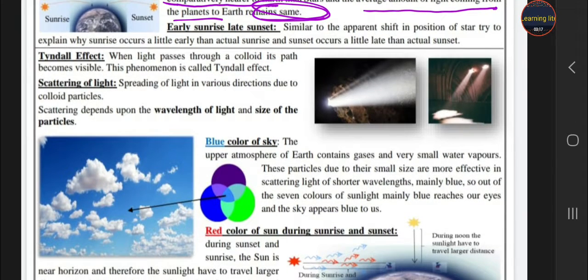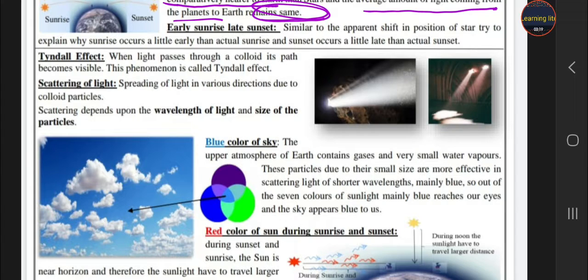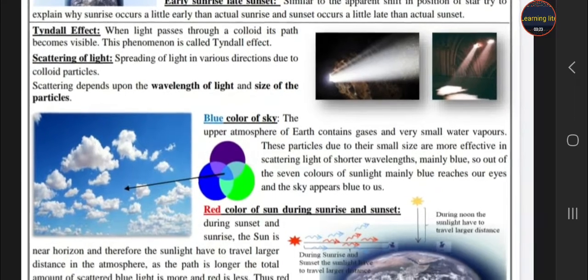Next, why is there early sunrise and late sunset? So, students, there is a similar reason, due to atmospheric refraction.